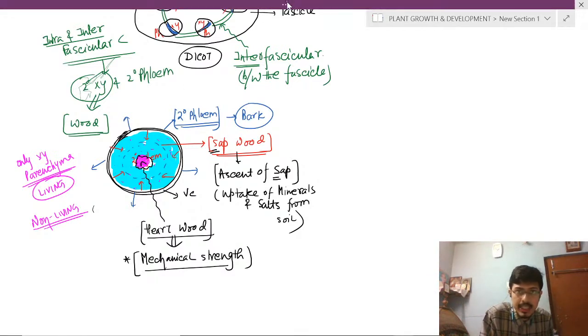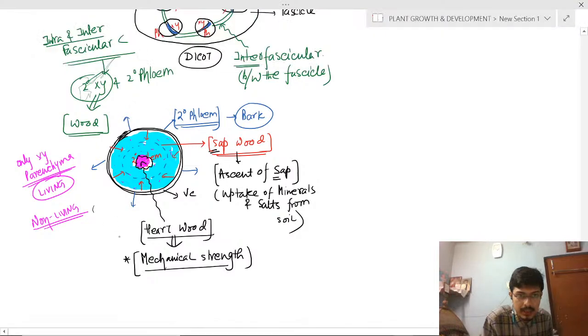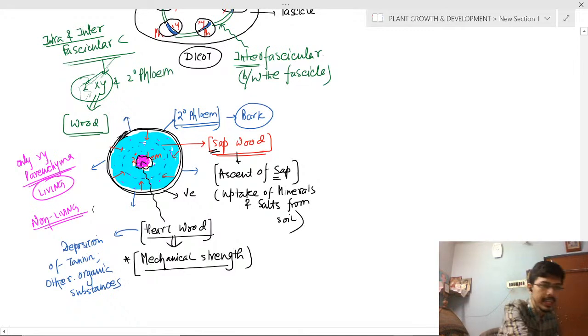Heartwood is actually the deposition of tannins and other dead organic substances of secondary xylem, or dead secondary xylem. Clear?